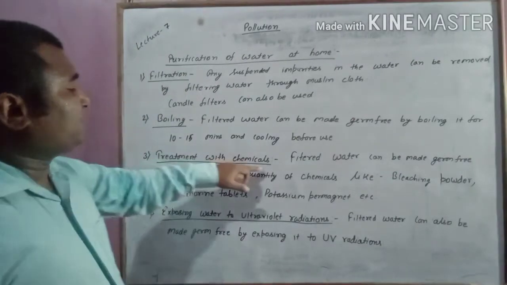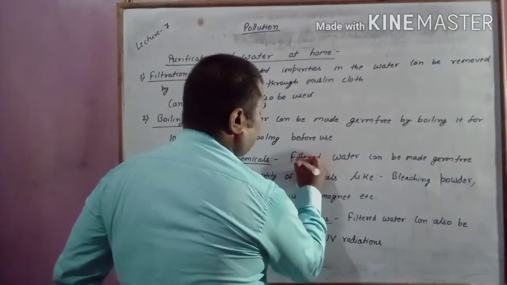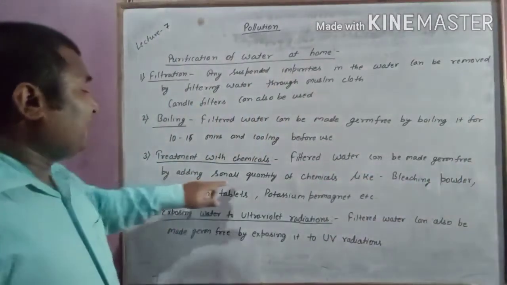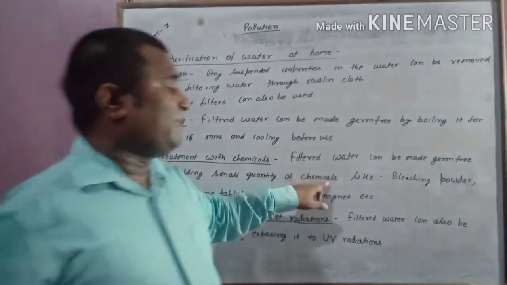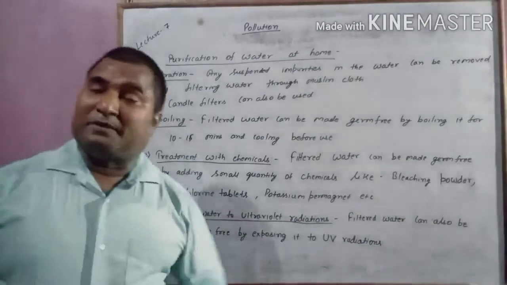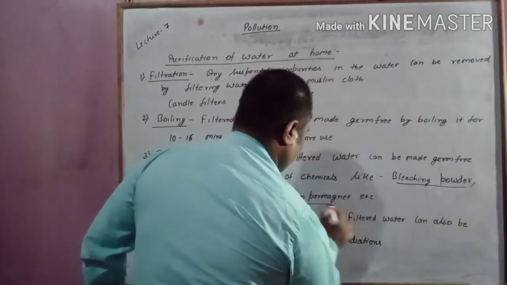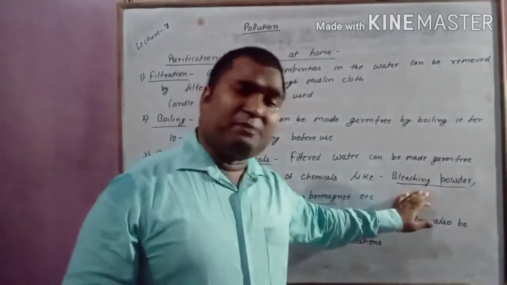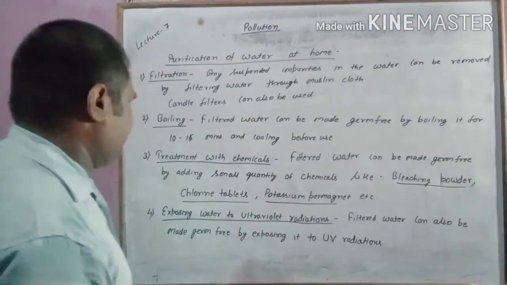Next, treatment with chemicals. So filtered water can be made germ free by adding a small quantity of chemicals like bleaching powder, chlorine tablets, potassium permanganate. These are the names of the chemicals. These names you have to remember: potassium permanganate, chlorine tablet and bleaching powder. Actually bleaching powder also releases chlorine. So chlorine is the main component that kills the germs.